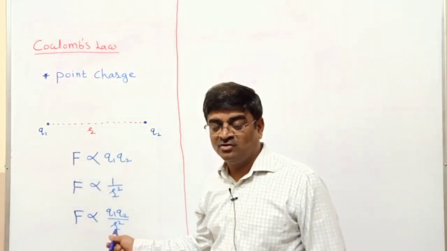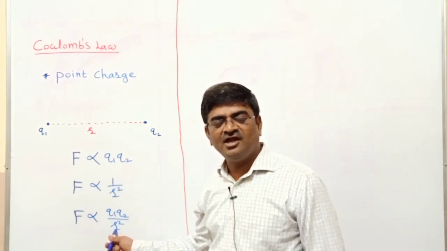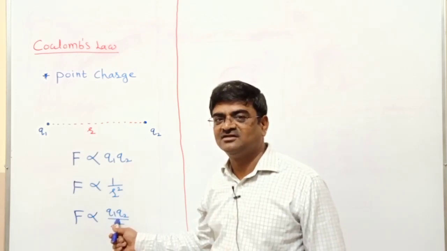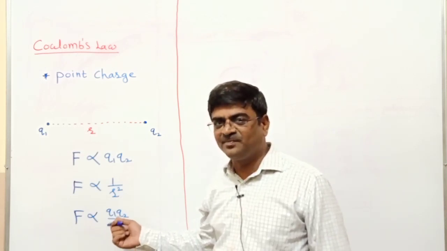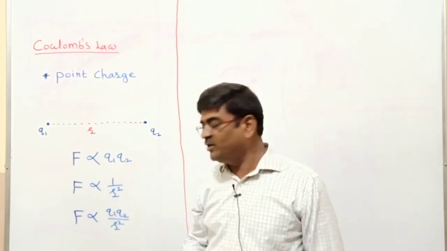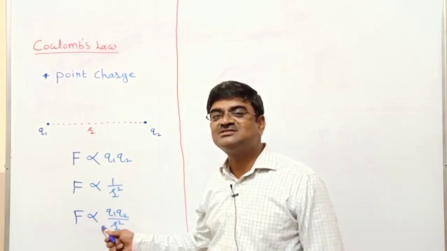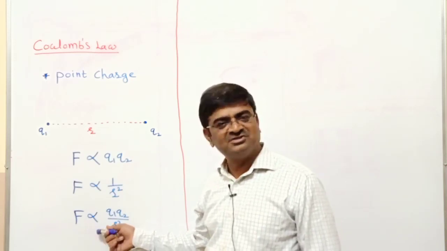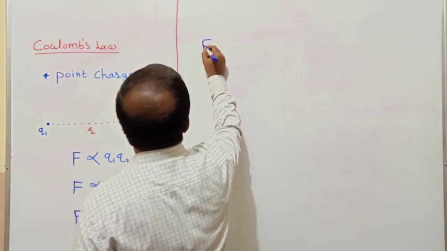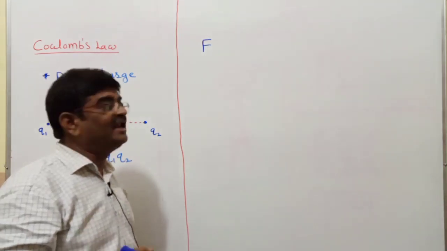And you know, while learning equations in physics, we prefer to have any equation with an equal to sign. And you know the simple method of going from proportionality to equal to: when you want to replace proportionality by equal to, you have a constant accompanying it, and the same thing I have to do here. So I can write this as the force of attraction or repulsion, which you also call the Coulombic force or electrostatic force.